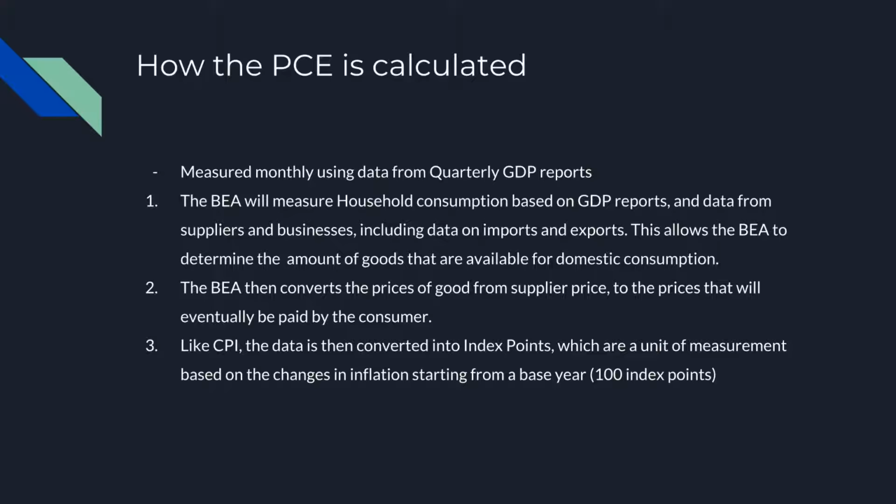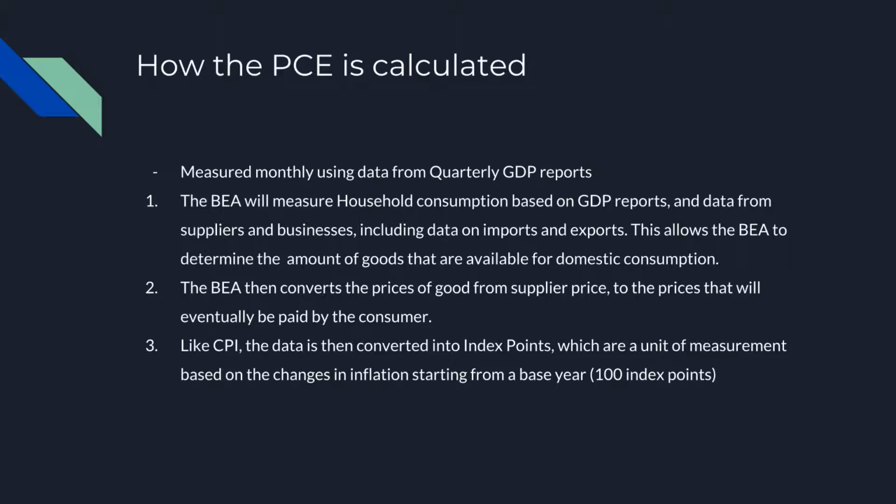But basically, the first step is that the BEA will measure household consumption based on GDP reports and data from suppliers, businesses, corporations. This includes data on imports and exports, and this allows the BEA to determine the amount of goods available for domestic consumption. So this includes goods that are produced domestically and imported goods. The BEA then converts the price of goods from the supplier's price to the prices that will eventually be paid by the consumer, which is what we pay for the final good.